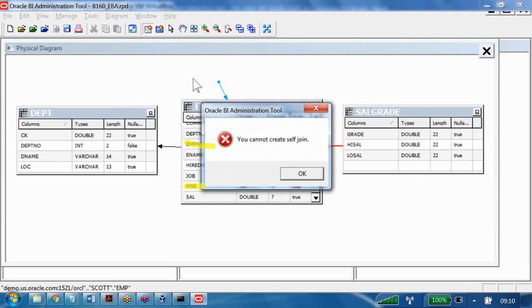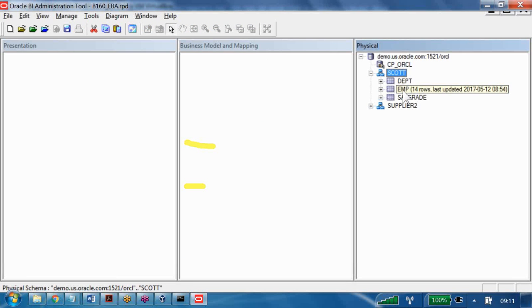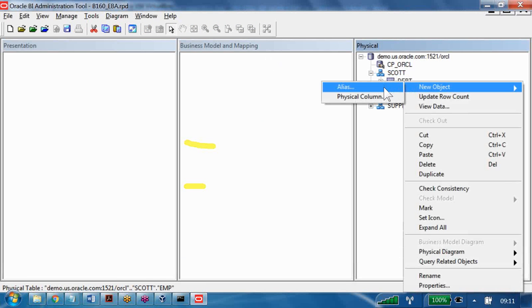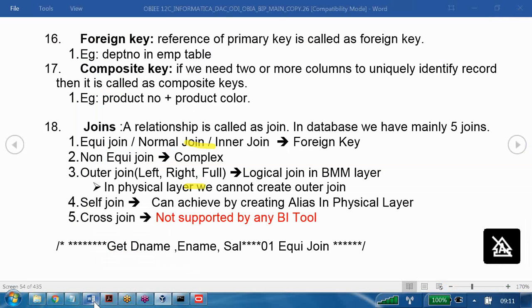But what did you get? It says you cannot create a self join, but I want to create it. That's our requirement. So what is the workaround? The workaround is that whatever EMP table we have here, we can create an alias of it. Here I want the same table one more time. Like the E and M you took, what are E and M here? Aliases. Here also the same way.